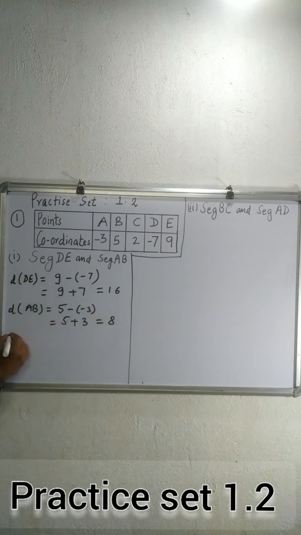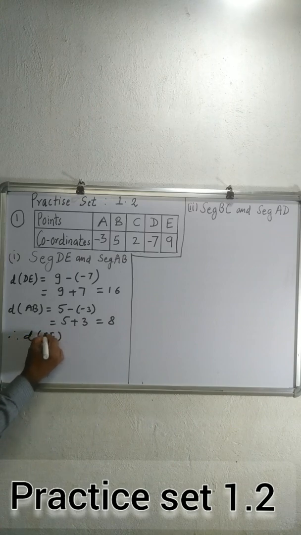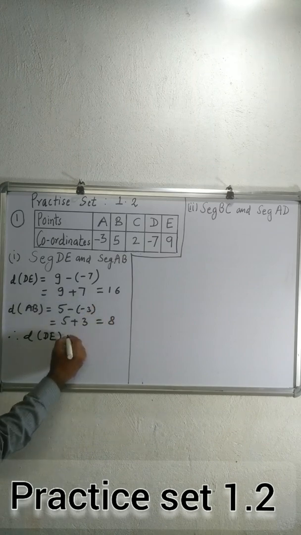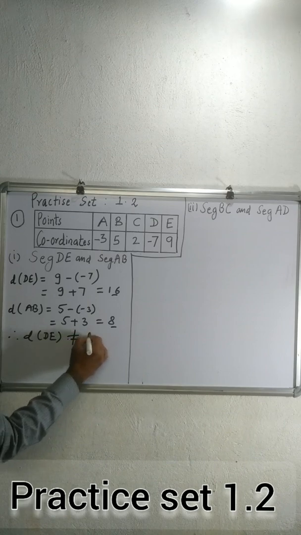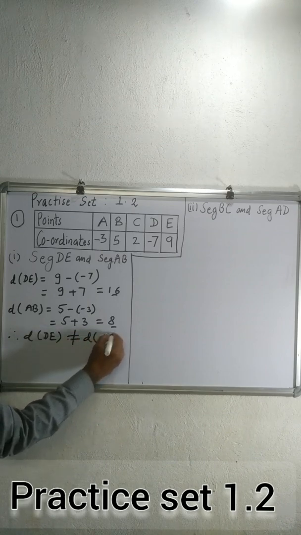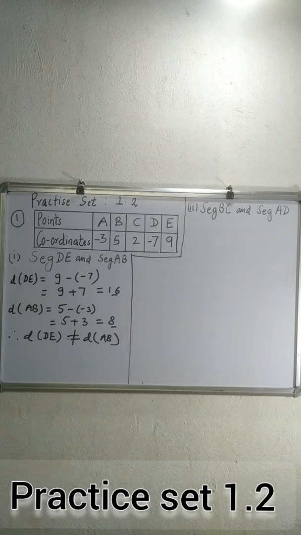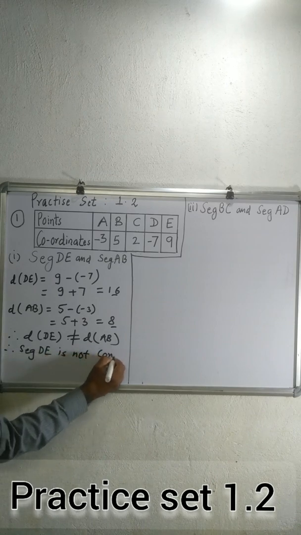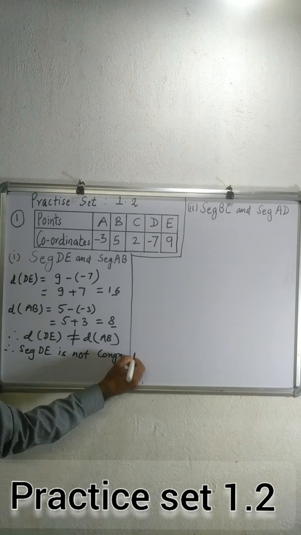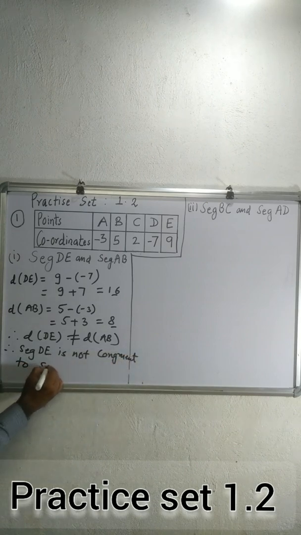Therefore, distance DE is 16 and distance AB is 8, which are not equal. Distances are not equal, therefore segment DE is not congruent to segment AB.